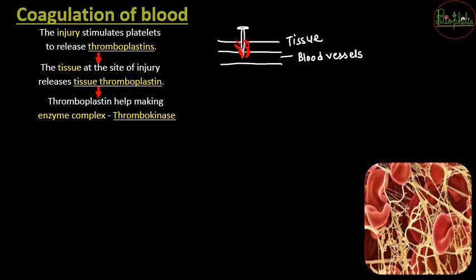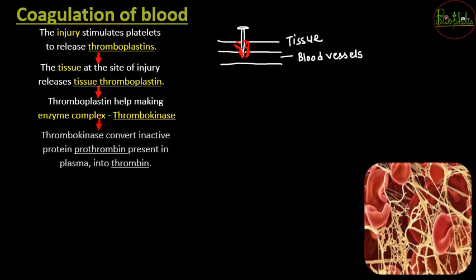Now as thrombokinase is formed in your blood, it is going to help convert the inactive protein prothrombin into thrombin. If that inactive protein prothrombin has to become active, gaining the capacity of acting, then to become thrombin there is a need of the enzyme called thrombokinase.